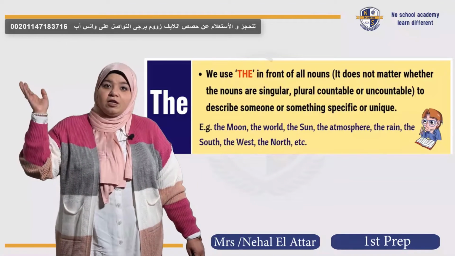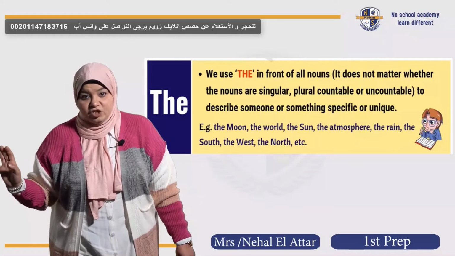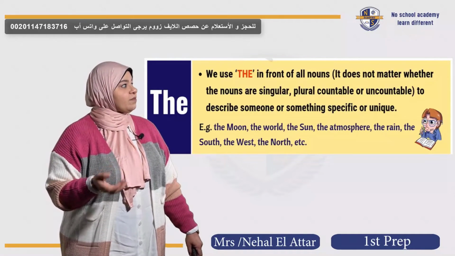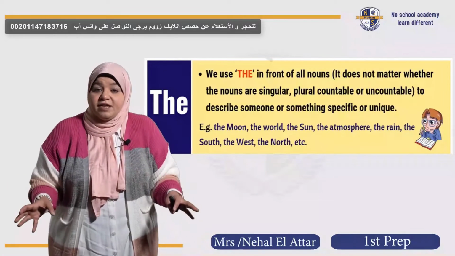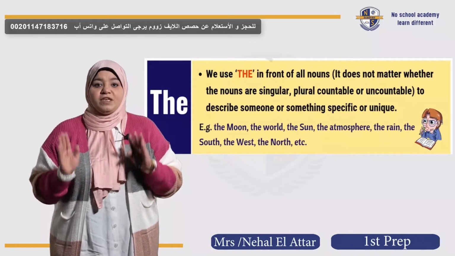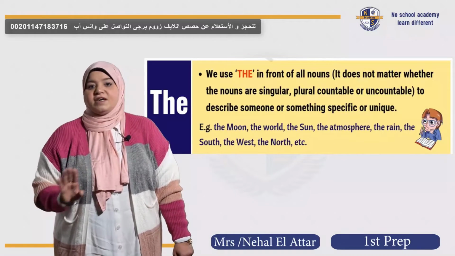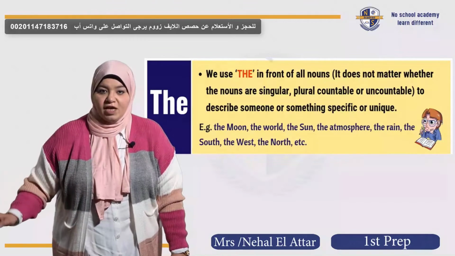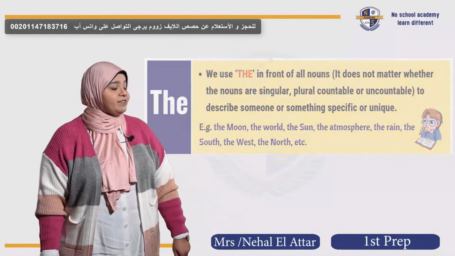For example, the sun, the moon, the Giza pyramids in Egypt, the Alps, which is the name of a mountainous area. So when there is something certain, one of its kind, we use the and never ever use a or an. Okay, let's move on to the next part.